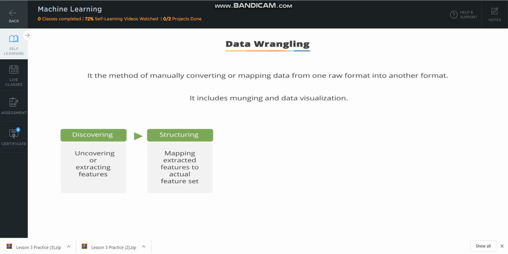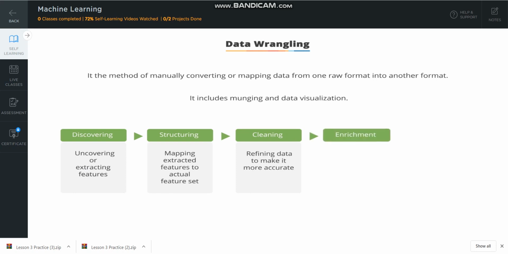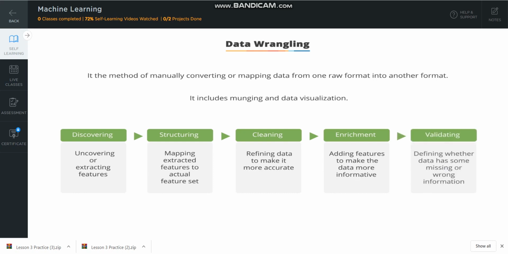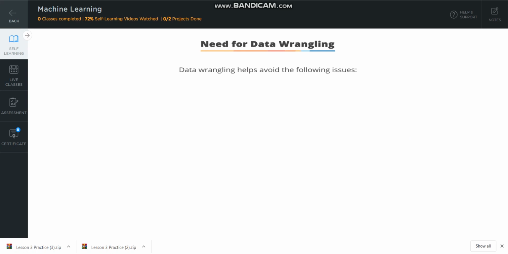2. Structuring, which includes mapping the extracted features to the actual feature set. 3. Cleaning, which includes refining of data in order to make it more accurate. 4. Enrichment, which is the addition of features or data in order to make the given data more detailed and informative. 5. Validating, which defines whether the data is valid to be used or it has some missing or wrong information.